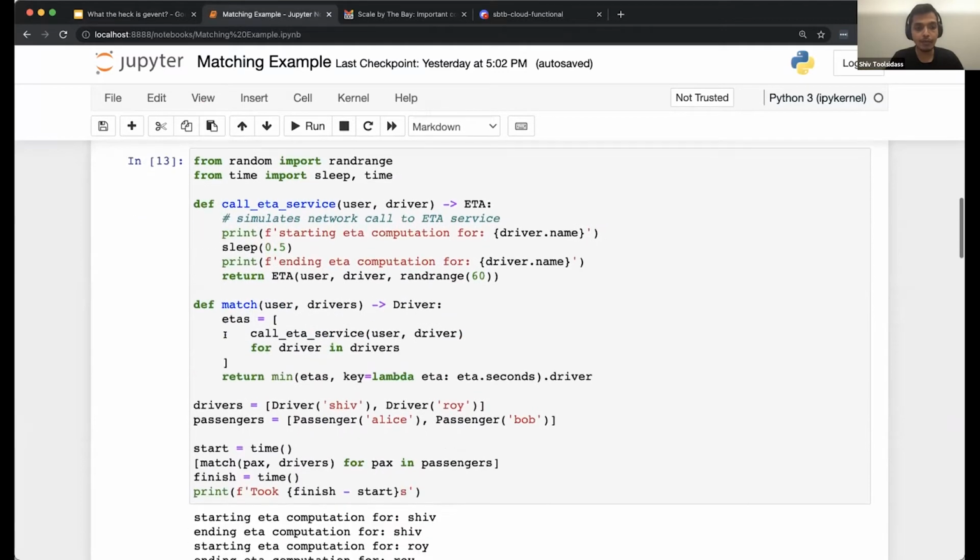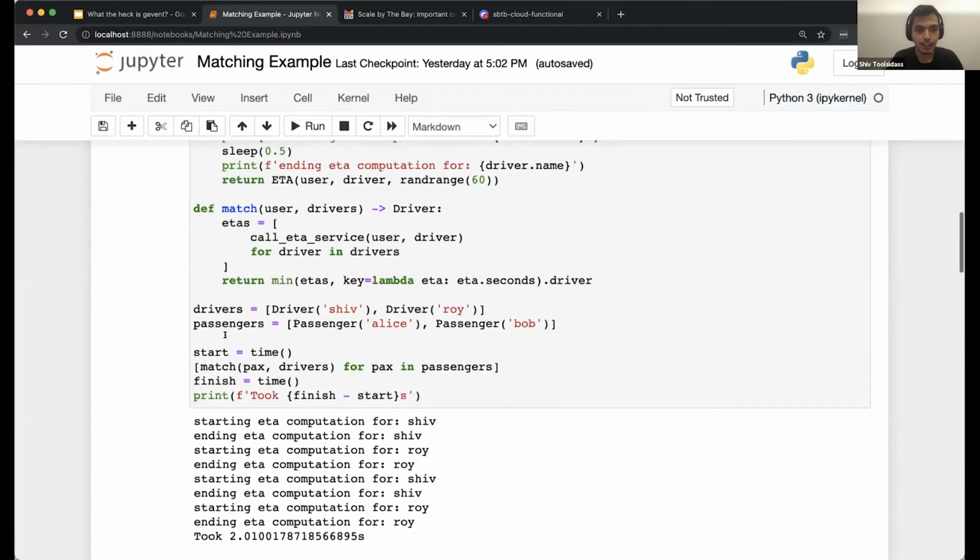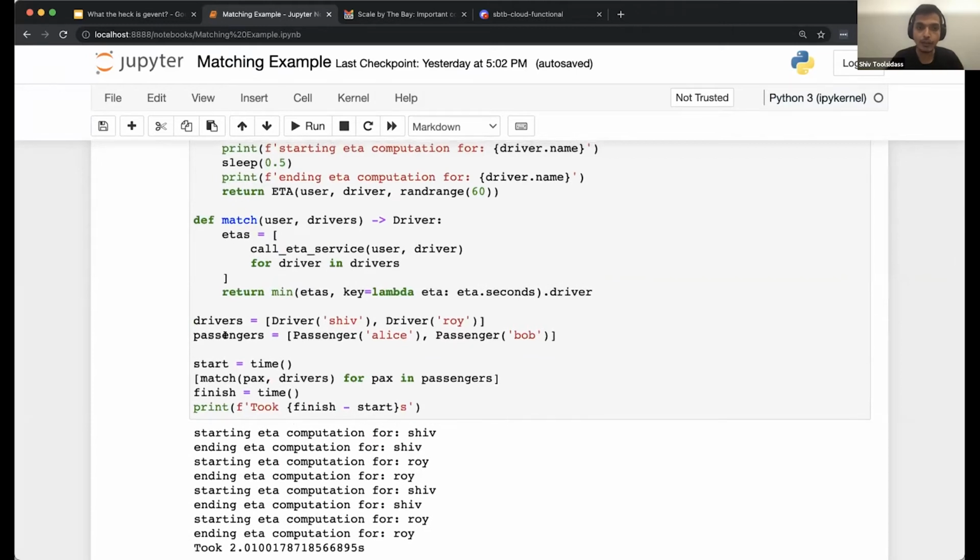Now let's say we have 2 drivers, Shiv and Roy, and we have 2 passengers, Alice and Bob, and we're trying to match Alice and Bob with drivers in the Lyft platform. These requests to match Alice and Bob are separate web requests, and let's say we match them one after another synchronously. This takes about 2 seconds.